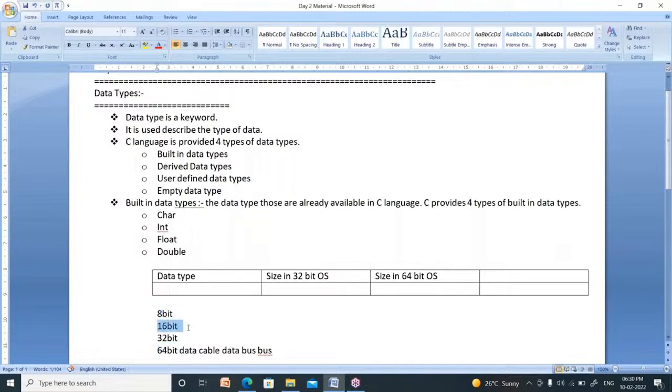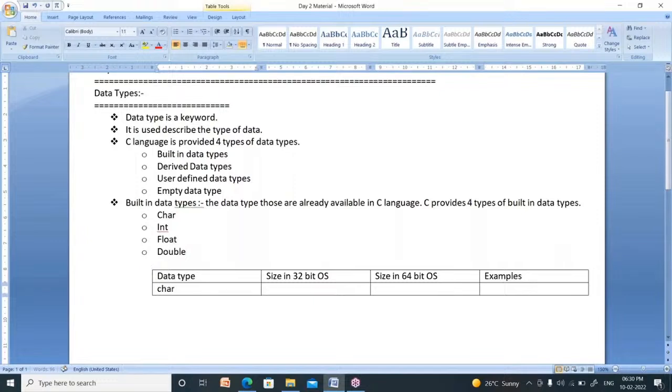So 16 bit is more powerful than 8 bit, 32 bit is more powerful than these two, and 64 bit is more powerful than these three. Recently, we are having 64-bit operating systems. Most of the computers may have 32-bit operating system also. That's why I am going to explain the size in 32-bit as well as 64-bit. Here I am going to explain what are the examples of data types.